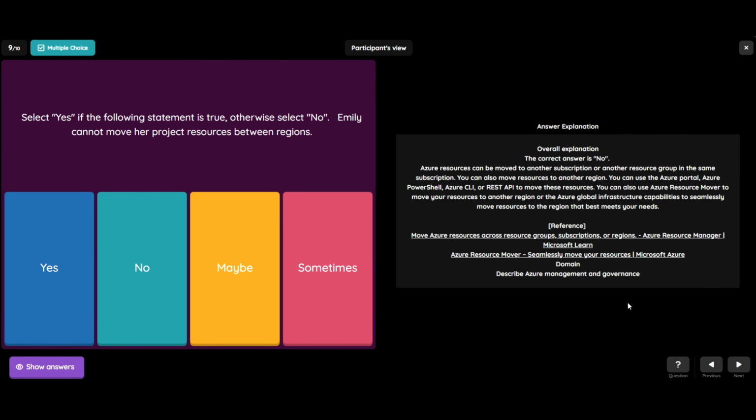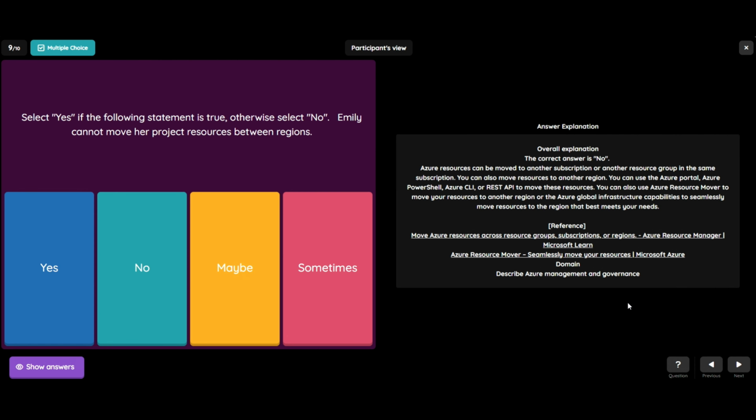The explanation behind this is Azure resources can be moved to another subscription or another resource group in the same subscription. You can also move resources to another region. You can use the Azure portal, Azure PowerShell, Azure CLI or REST API to move these resources. You can also use Azure Resource Mover to move your resources to another region, or the Azure Global Infrastructure capabilities to seamlessly move resources to the region that best meets your needs.